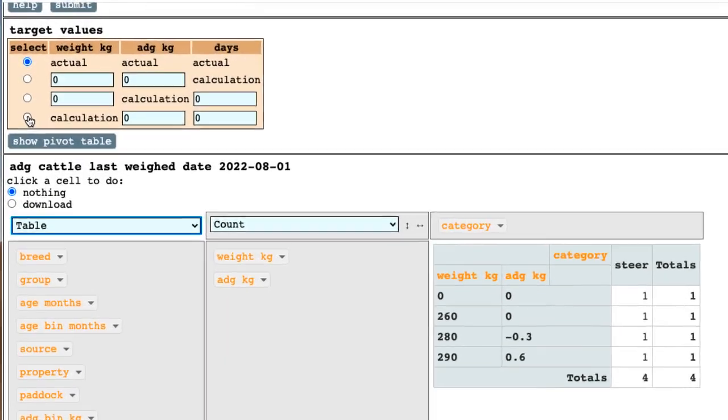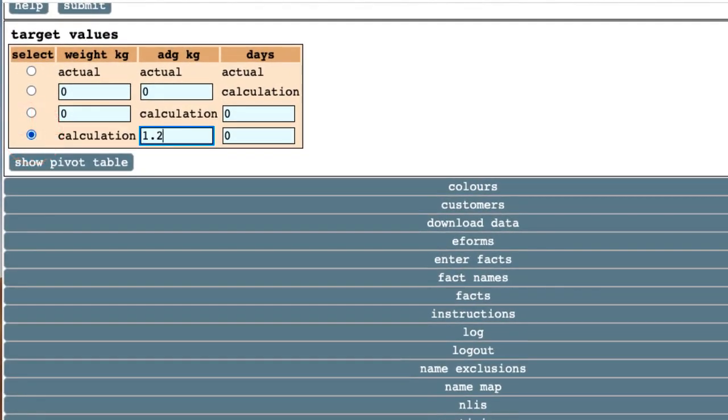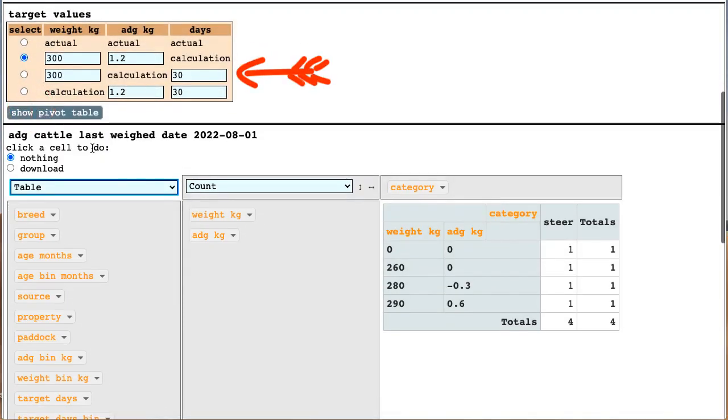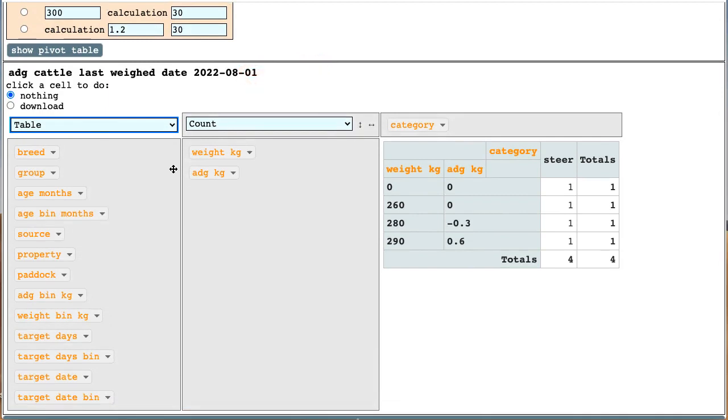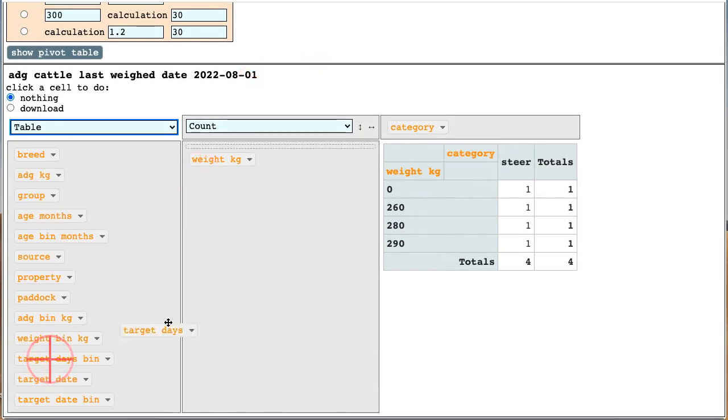To obtain forecast data, given a species and last weighed date, enter appropriate values into the target values table. You can forecast the number of days required for an animal to reach a target weight, given an average daily gain.